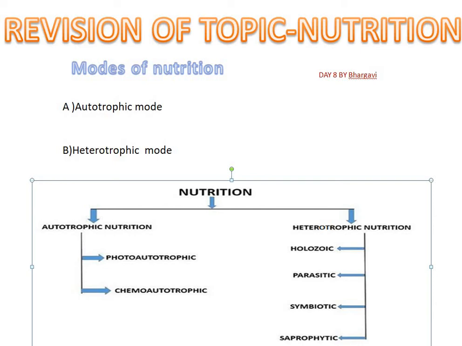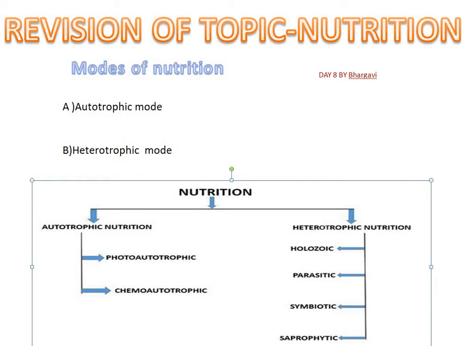Good morning, students. In today's class, we are going to revise the topic nutrition. So let us first define nutrition. Nutrition is defined as a process by which living beings procure food or synthesize it and change it into simple, absorbable form by a series of biochemical processes.